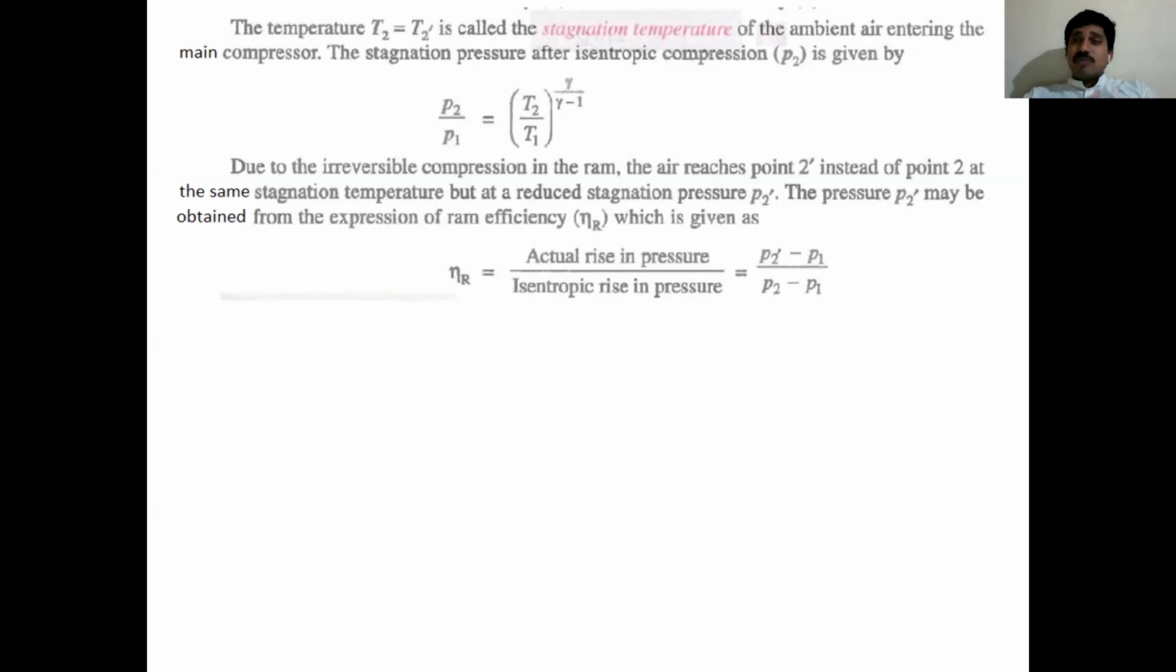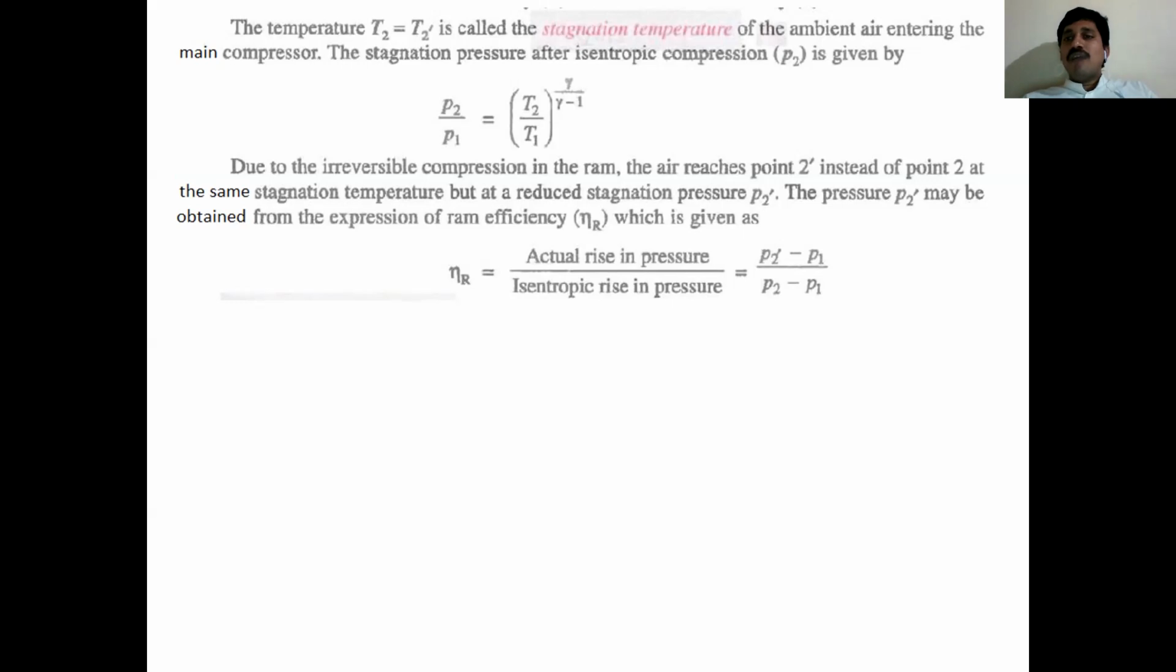In some problems, you sometimes need to determine actual temperatures after the compression process. If you want to determine the pressure value under actual conditions, you should know the ram efficiency. Ram efficiency is mentioned for the ram process. Ram efficiency is equal to the actual pressure rise in the diffuser divided by the isentropic rise. Actual pressure rise means P2 dash minus P1. Isentropic or theoretical pressure rise is P2 minus P1.